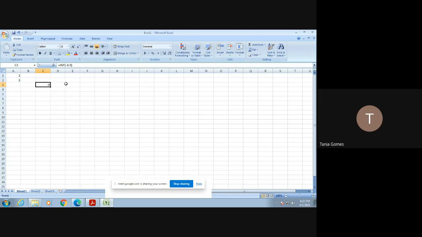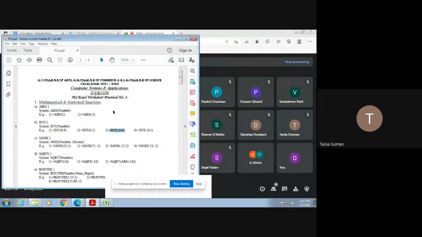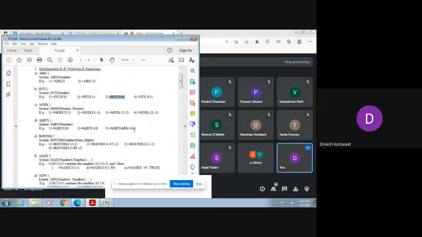Yes, sir. Okay, now I am leaving these remaining 2 queries for your homework. Try to get it and write its output in your notebook. Now our third function is mod function. Okay, syntax is mod number comma divisor.